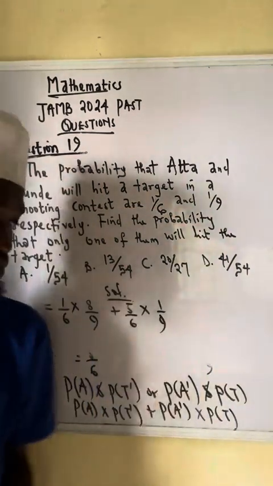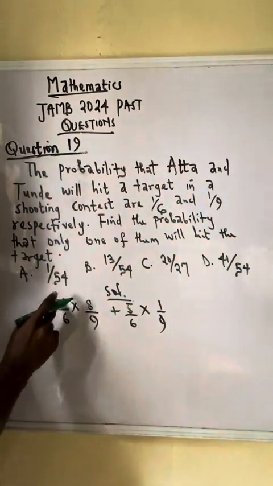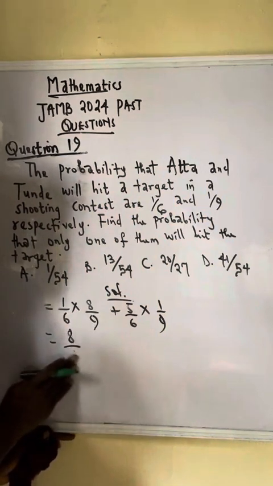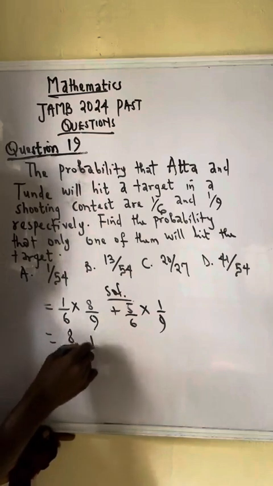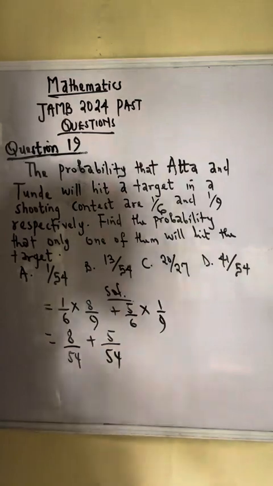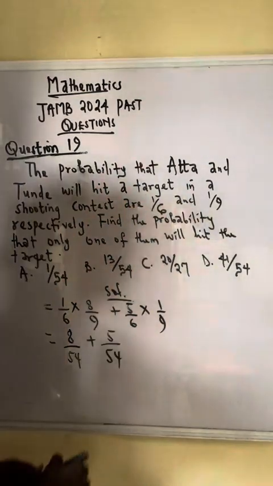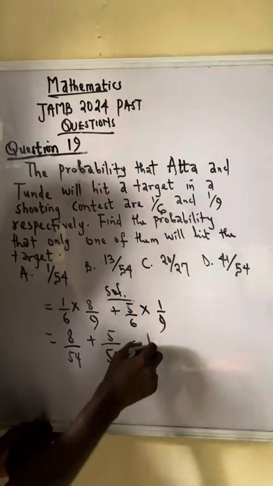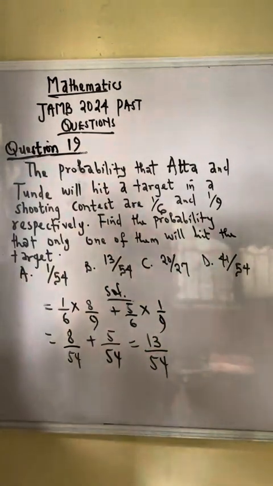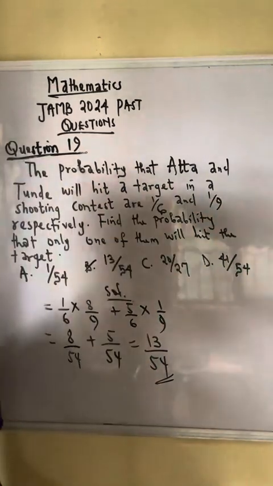So the remaining thing is to simplify this and get your answer. What we are going to have is 1 times 8, that's 8, over 6 times 9, that is 54. Plus 5 times 1, that will give you 5 over 6 times 9, that is still 54. Interesting. If you have two fractions that have the same denominators, just add the numerators directly. 8 plus 5 will give me 13/54. 13/54 is the answer. That's option B. Thank you.